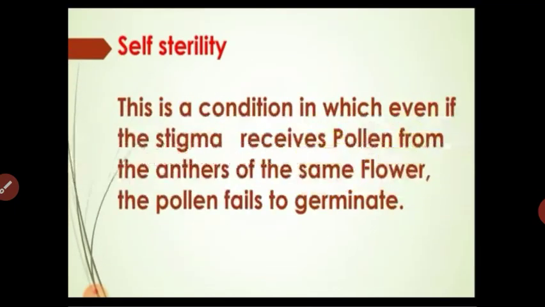Next is self sterility: in the bisexual flower both the anther and stigma mature at the same time, but in some rare cases the pollen grain is transferred to the stigma and does not germinate because some genetic characters are the same. So this condition favors only cross pollination.